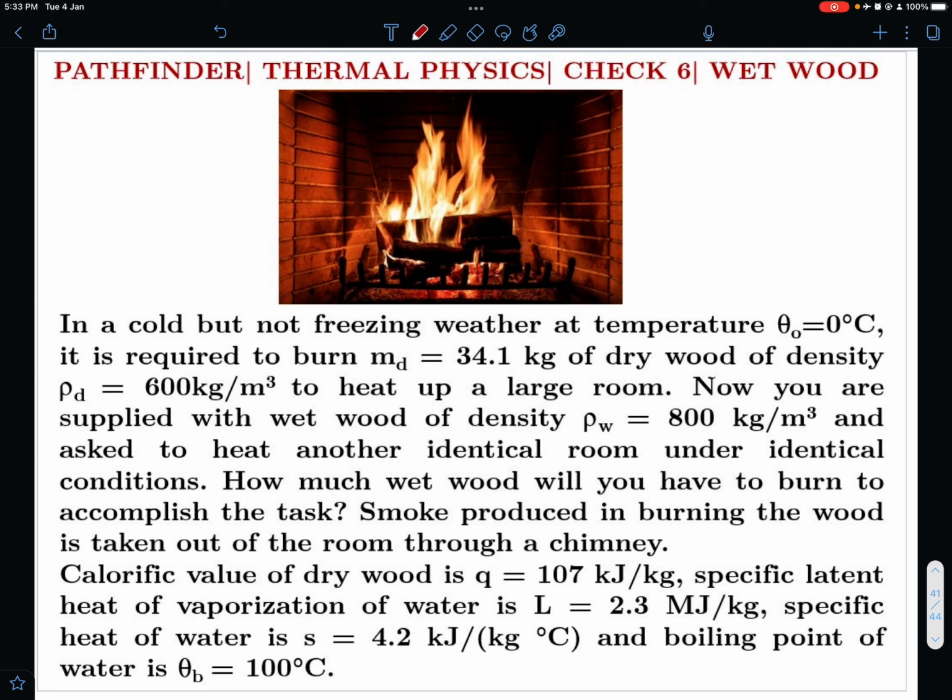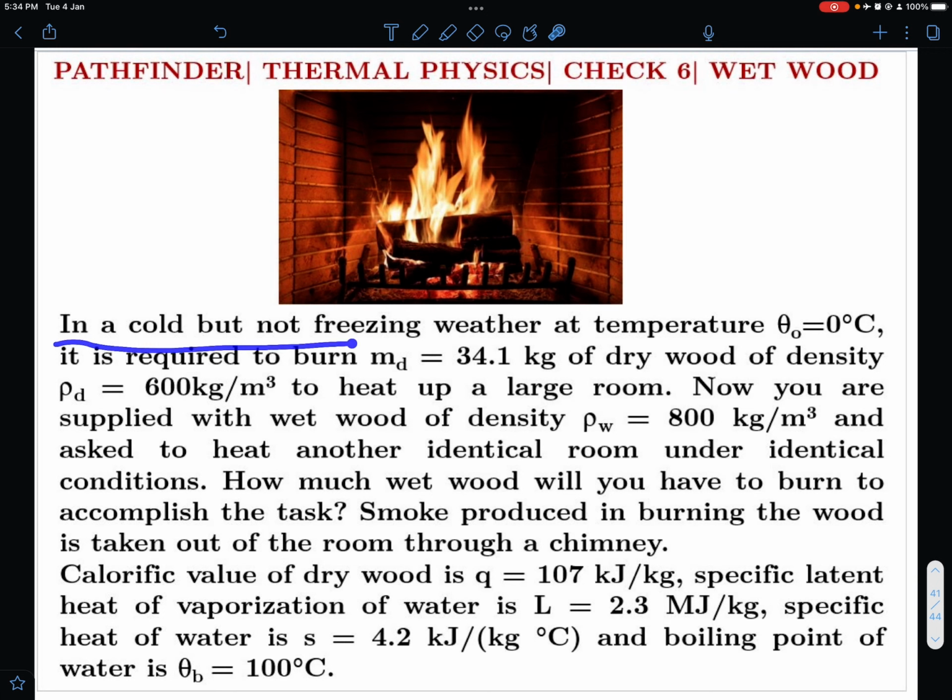So today I have brought another problem from Pathfinder. One of my students was facing difficulty doing this one, so that's why I decided to do a video on it. So let me read the problem. This is Pathfinder Thermal Physics Check Your Understanding Problem 6. The problem involves heating a room using wet wood. So let me formally read the question.